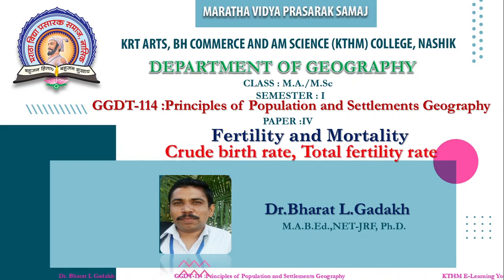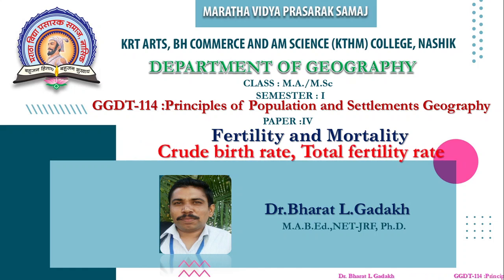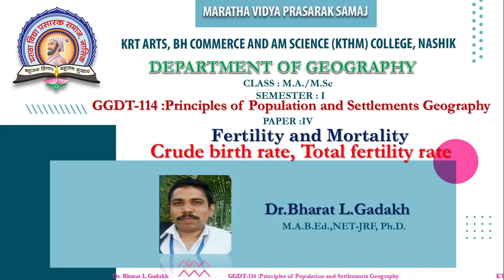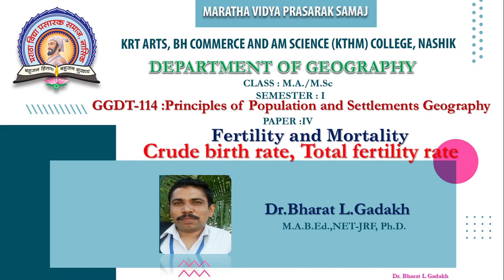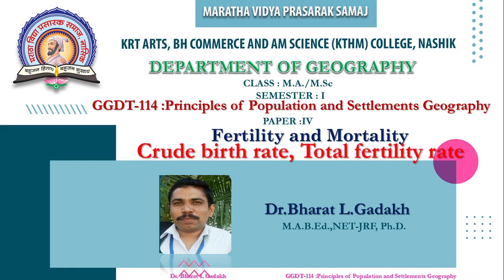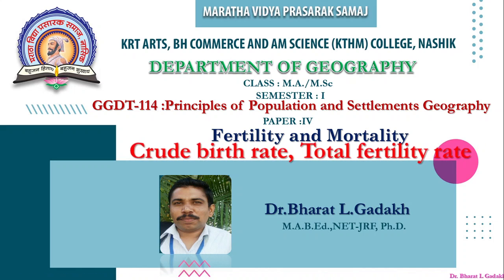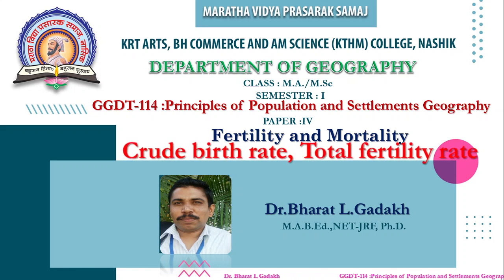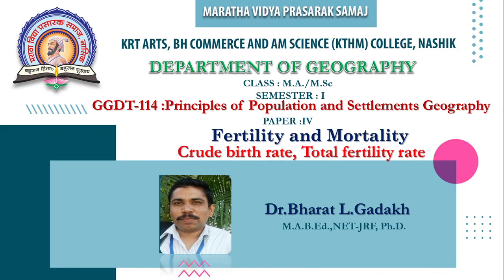We are talking about GGDT 114, Principle of Population and Settlement Geography. Paper number is 4 and the topic name is Fertility and Mortality. Today we are going to learn the topic crude birth rate and total fertility rate. These are some measurements of fertility.